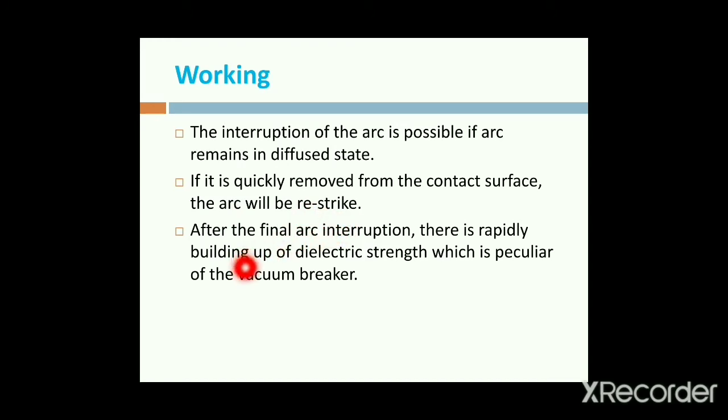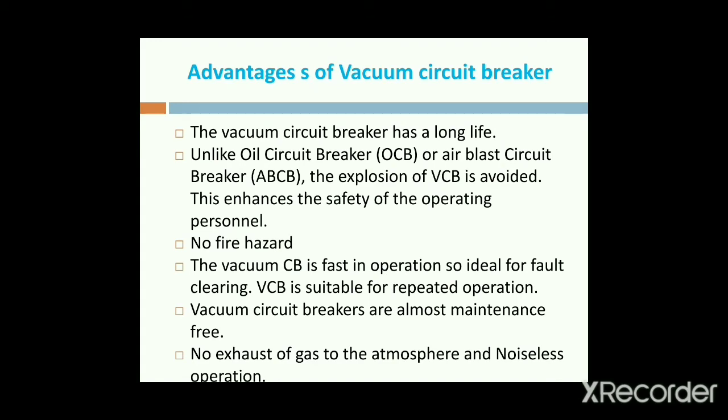After the final arc interruption, there is a rapid build up of dielectric strength. Then the arc is reduced, which is a prerequisite of vacuum circuit breakers. There is a rapid building of the dielectric strength after the final arc extinction. This is the overall working of a vacuum circuit breaker. It is somewhat different from the oil and air blast circuit breakers.